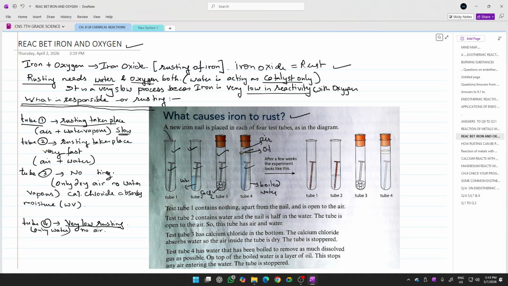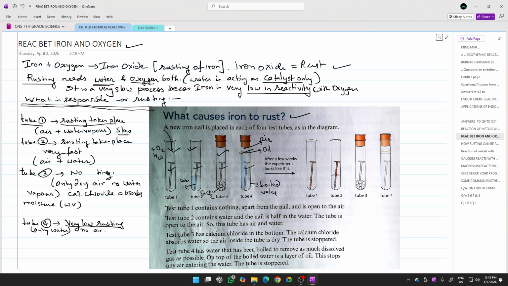The air coming in from the atmosphere contains both oxygen and water vapor. Both are present in small quantity, of course, but they are present. So these are the two culprits responsible for rusting.